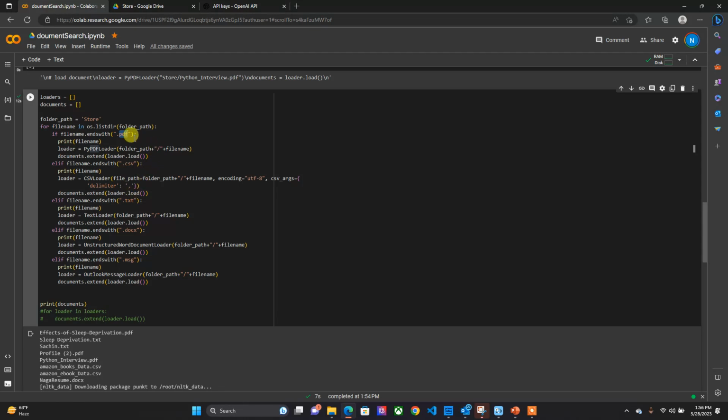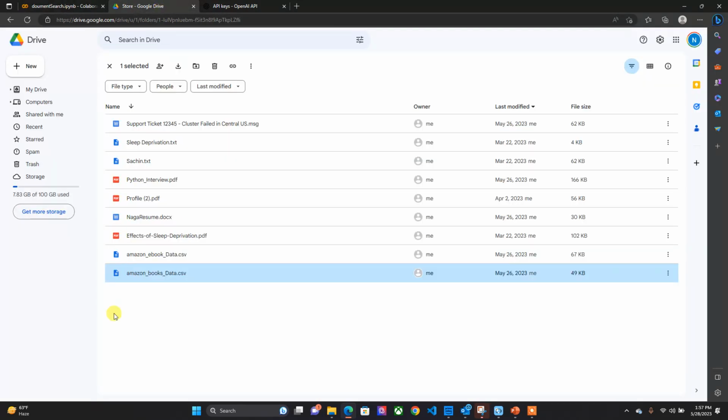We are able to convert the PDF data into text and then to chunks and then embeddings. This is a CSV file. This is a text file. This is a document file, and this is an Outlook message. So coming to the CSV file, here I have some Amazon book reviews. I would try to ask some questions about some review, and I'm expecting some response from these internal documents